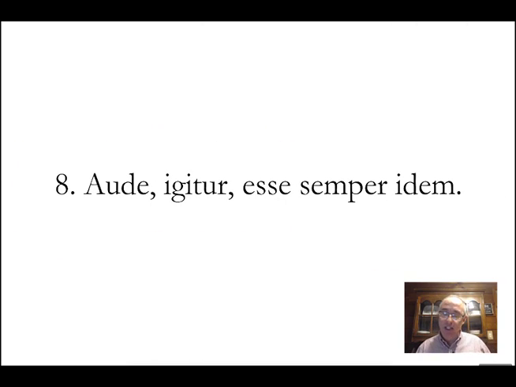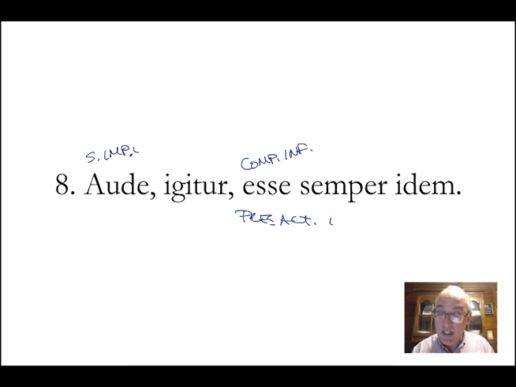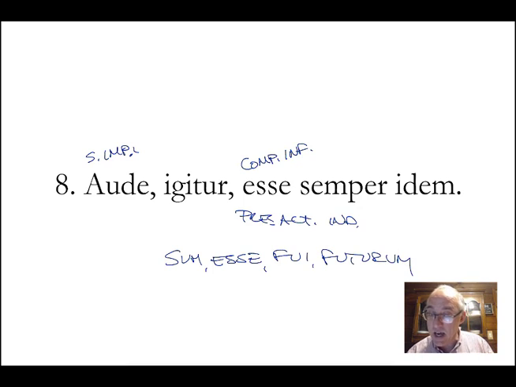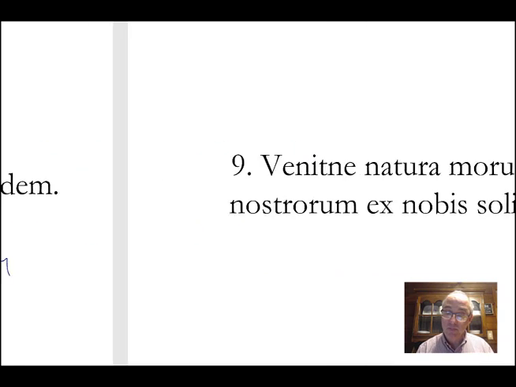Number 8. Audeatur esse semper idem. Aude. This is your singular imperative. Aude, therefore. Esse, to be. Complementary infinitive. You don't see this often. Complementary infinitive. This is the present active infinitive of the word sum, esse, fui, futurum. Always dare to be what? Idem, the same. Always dare to be the same. Therefore.